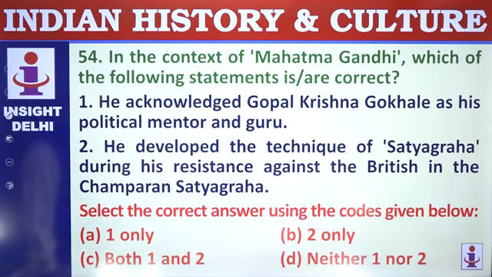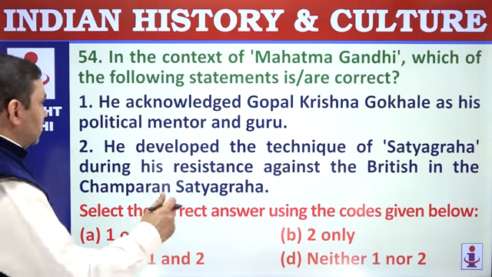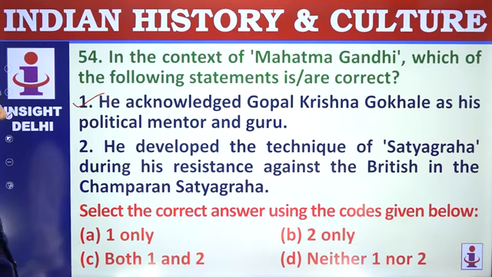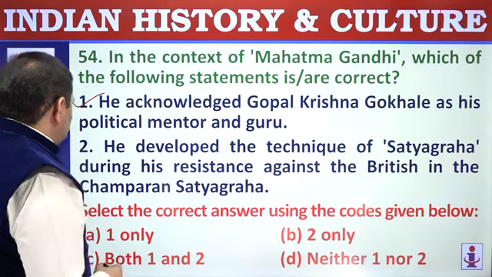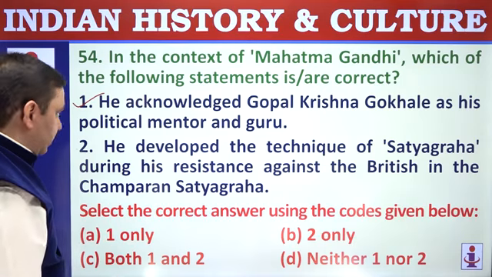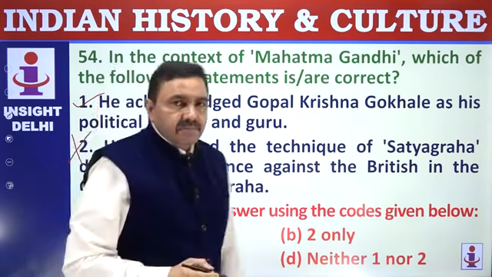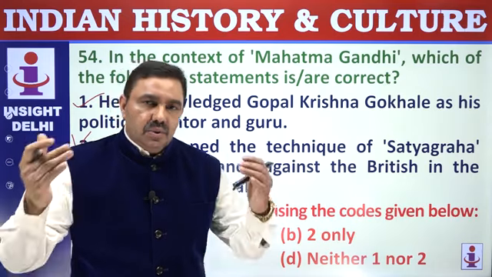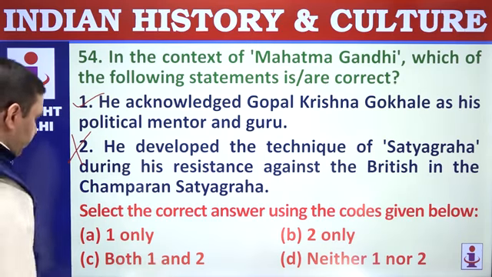54. In the context of Mahatma Gandhi, which among the following statements is correct? He acknowledged Gopal Krishna Gokhale as his political mentor and guru. So Gokhale was guru of Mahatma Gandhi, and Gokhale's guru was V.V. Joshi. He developed the technique of Satyagraha during his resistance against the British in Champaran. No. He developed technique of Satyagraha in South Africa. So while fighting in South Africa, he developed technique of Satyagraha that was perfected and used in India on a larger scale, first being Champaran Satyagraha. Correct one, only 1.